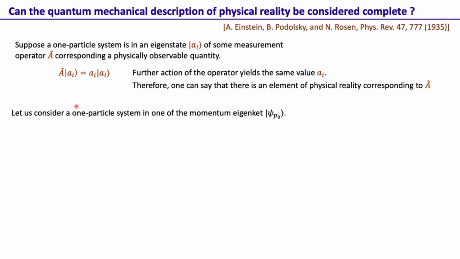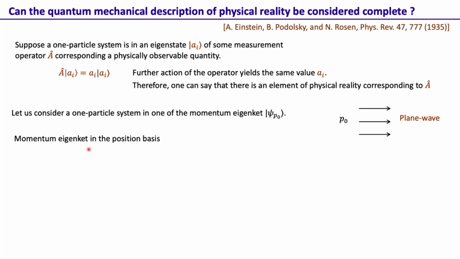Okay, now let's take a concrete example. Let's consider a one particle system in one of the momentum eigenkets, for example we can call it psi_p0. As a physical example, we can take a particle in a plane wave with momentum p0, which is a system in the momentum eigenstate.